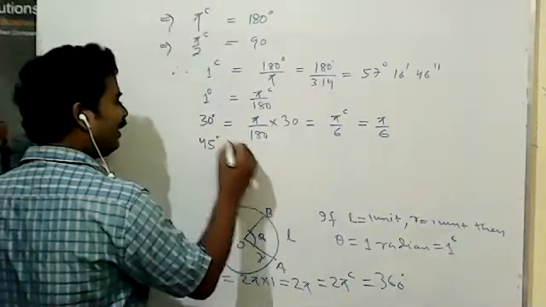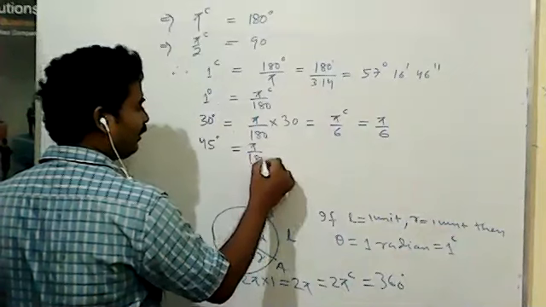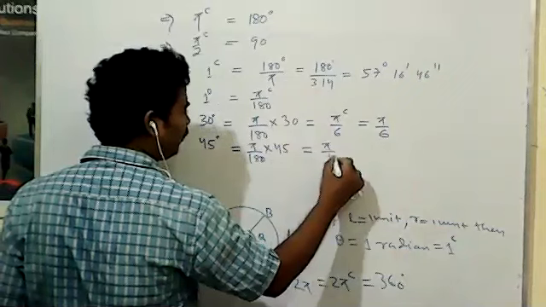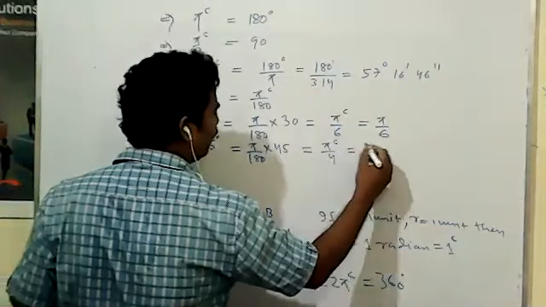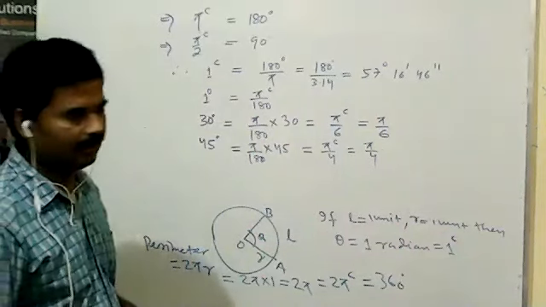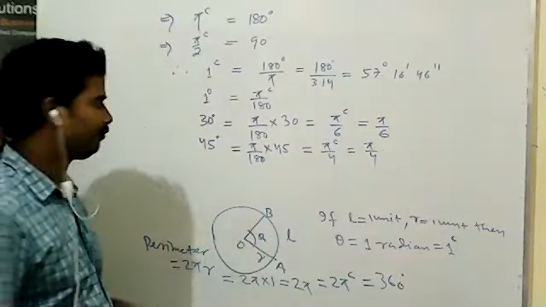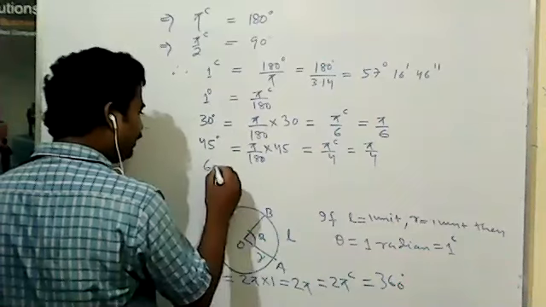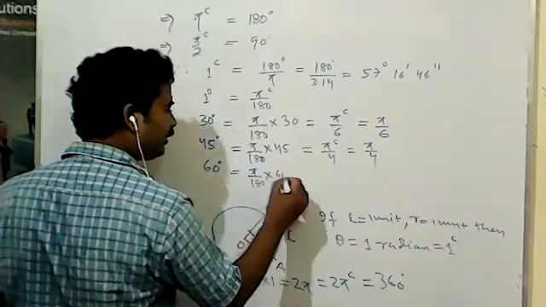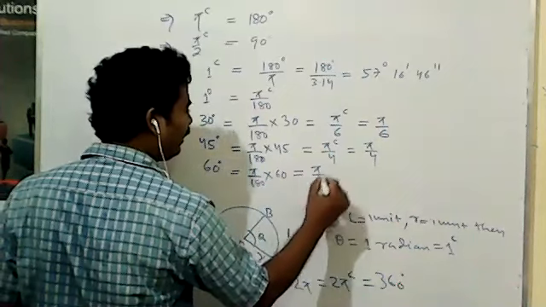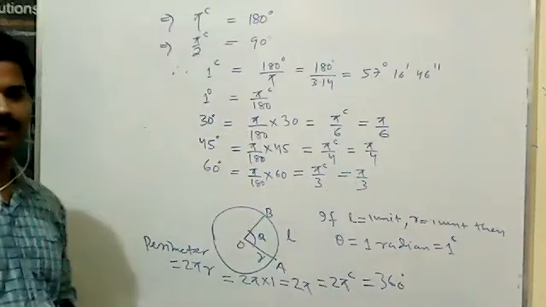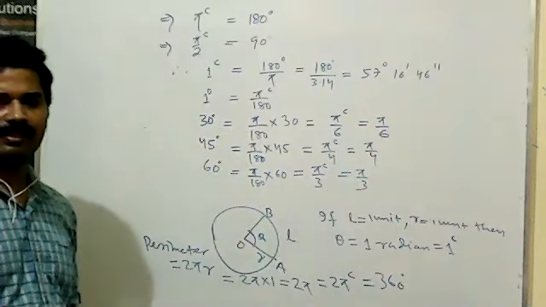Similarly, 45 degree, pi by 180 into 45, that is equal to pi by 4 radian, or you can write directly pi by 4. लिखने से चलेगा, नहीं लिखने से चलेगा, but डिग्री लिखना जरूर है. Similarly, 60 degree, pi by 180 into 60, that is equal to pi by 3 radian or pi by 3. Some conversions are there.